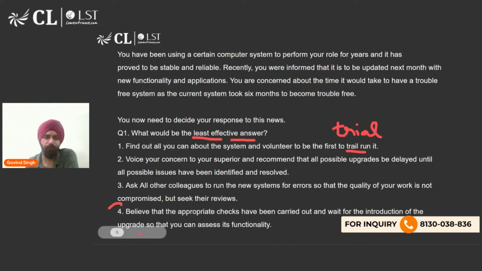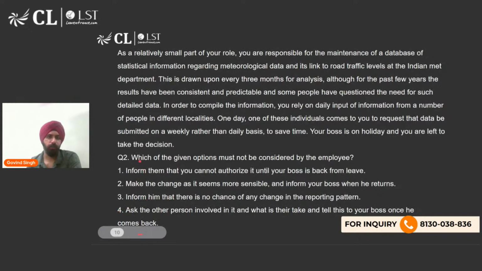Now, this would definitely not be a very productive or logical way to go about it, because there would be troubles, there would be 6 months of trouble. So, you cannot just believe that all the appropriate checks have been carried out. You need to take responsibility of carrying out checks and doing whatever you can to mitigate whatever problems you might face. So, this is the least effective response, that you just believe that सब कुछ हो रखा है, appropriate checks हो रखे हैं, and that is why this becomes our answer. Very simple question. Let's do another question.